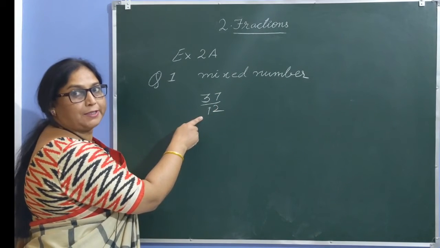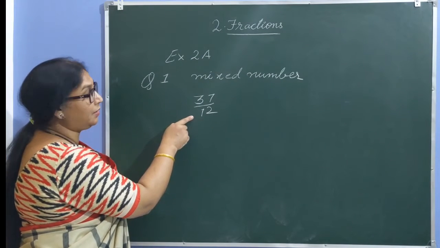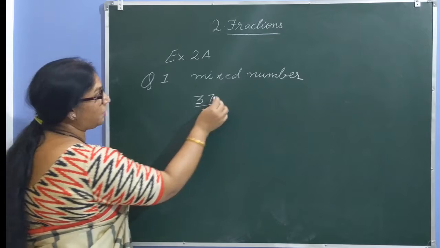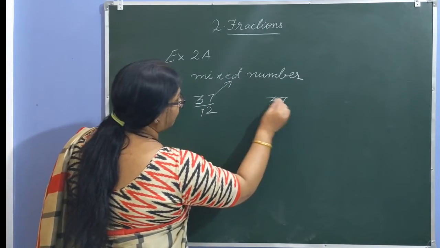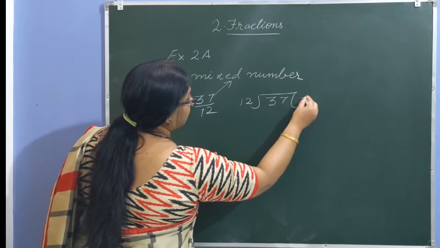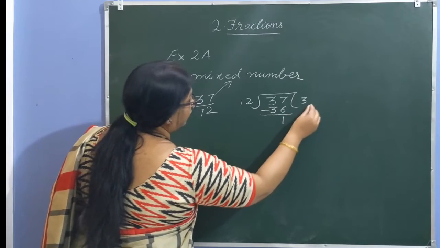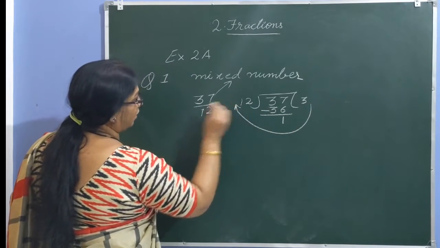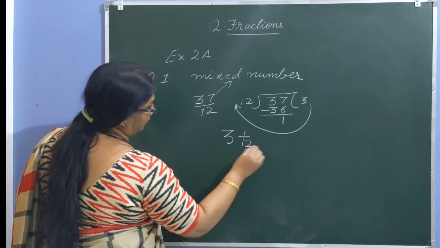Is it a proper fraction or an improper fraction? It is an improper fraction, children. An improper fraction can always be converted to a mixed number. So take the numerator and divide by the denominator. 12 threes are 36. Subtract, 1. Now write the numbers in this direction. How? 3 whole 1 by 12.